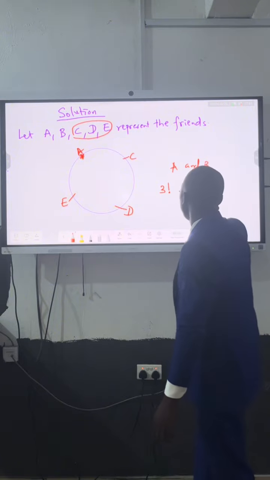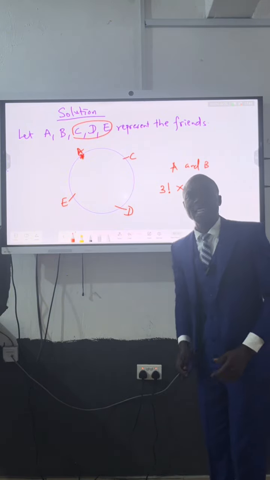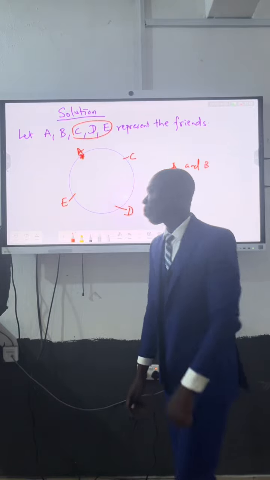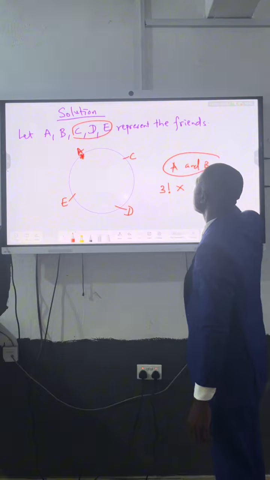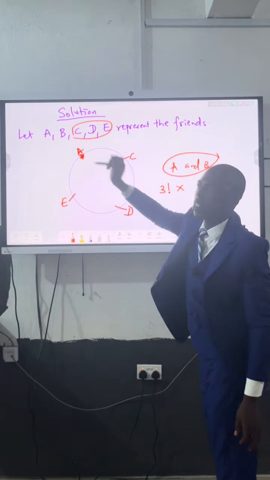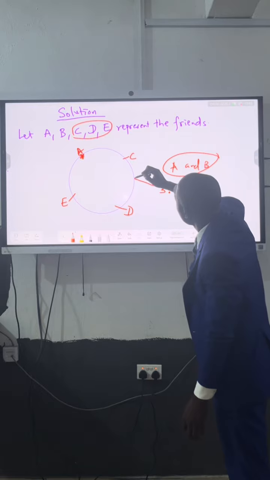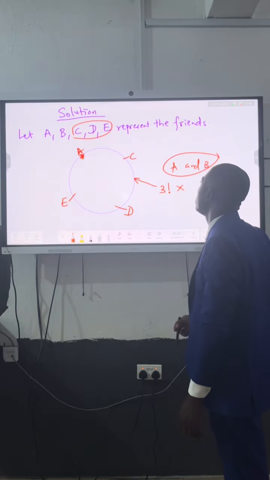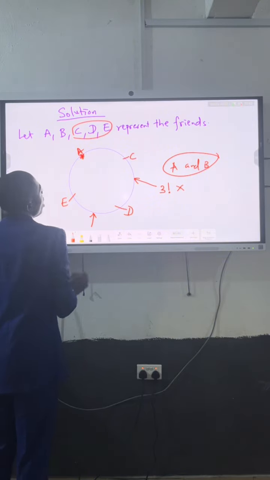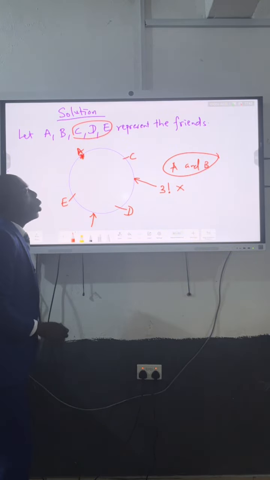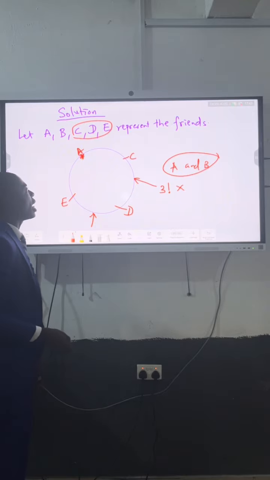Now we are going to multiply by something. If you check very well, we have not given B a seat yet. We assume that the two friends are A and B, and the position of A is already fixed. Now, we can give B a seat here, in between C and D, or here, in between D and E. We don't give him a seat here, because he will still be next to A, and they will be talking.